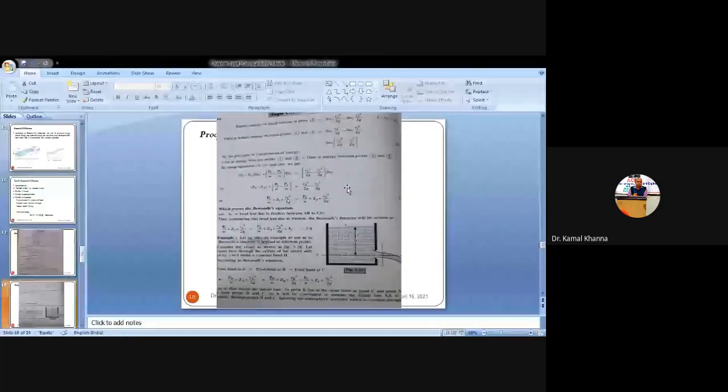We have assumed that the same amount of liquid is entering and exiting that particular pipe, so delta W1 will cancel out from both sides. So it becomes Z1 minus Z2 plus P1 by W minus P2 by W is equal to V2 square by 2G minus V1 square by 2G. Rearranging, P1 by W plus Z1 plus V1 square by 2G is equal to P2 by W plus Z2 plus V2 square by 2G.